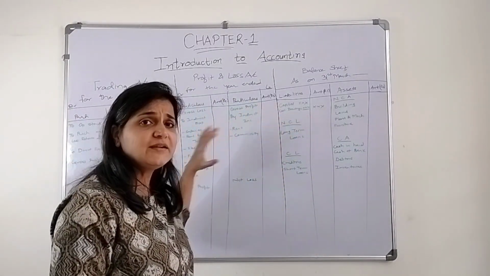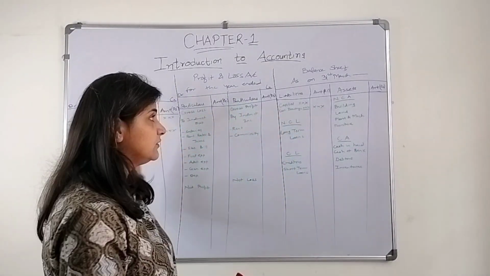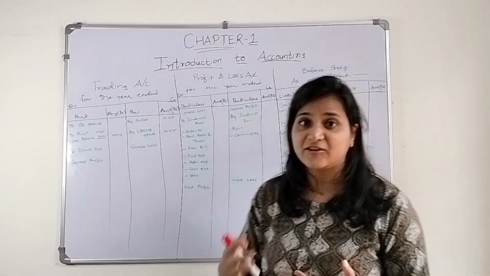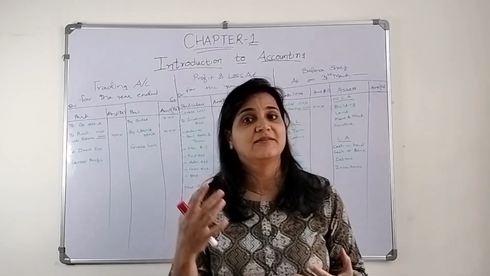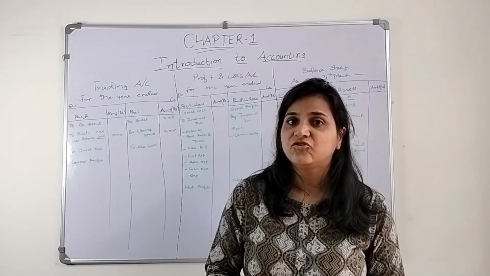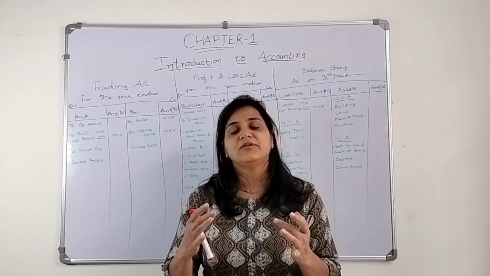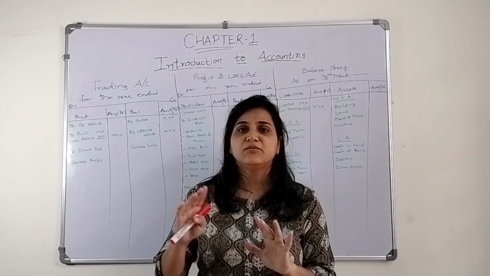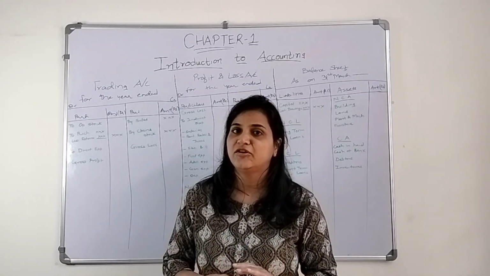Now what are we doing here? We are recording the transactions. So the second terminology is the transaction. Now which transactions? Transactions that can be measured in monetary terms, that's it. Other than monetary terms, those transactions are not recorded.